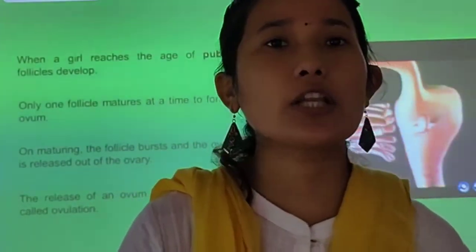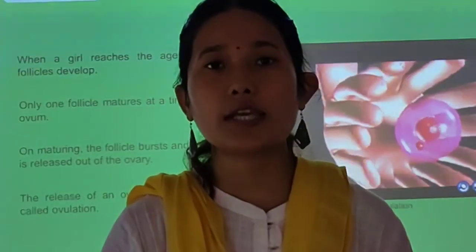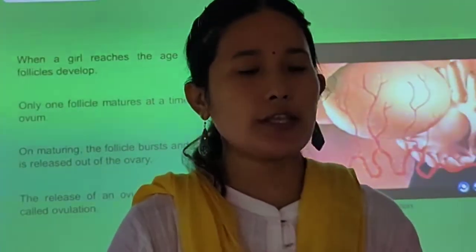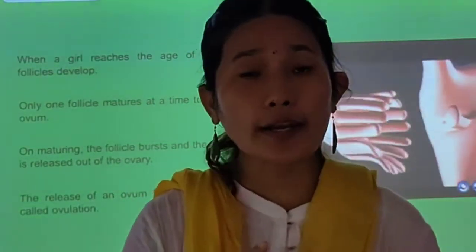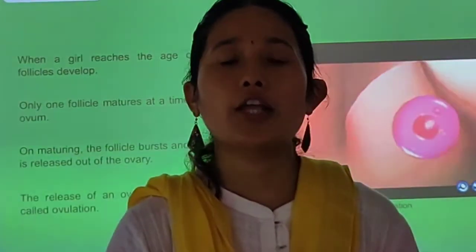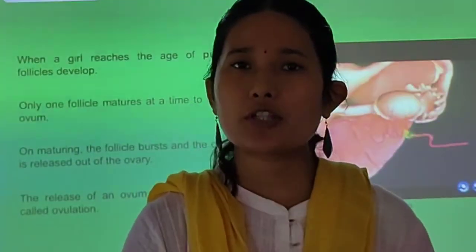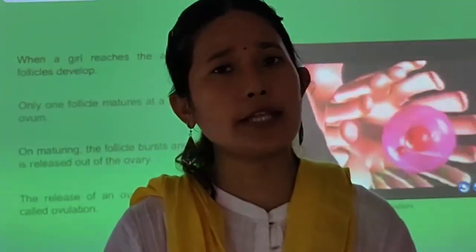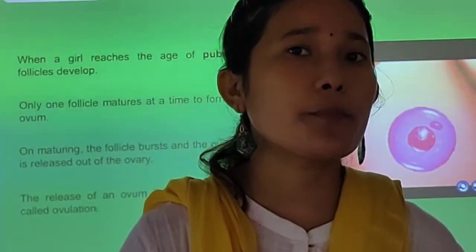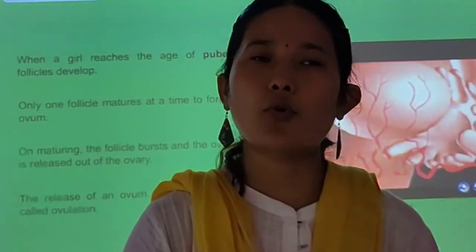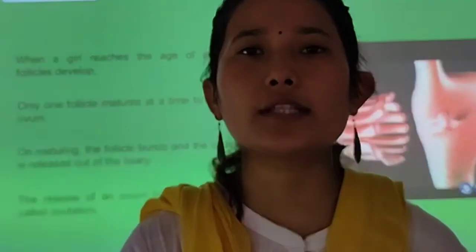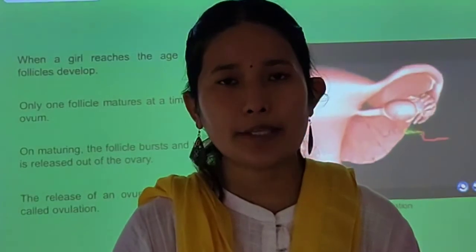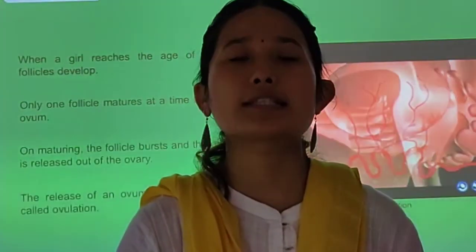So ovulation means release of the egg after every 28 days. After the egg is released, two things might take place. One, if it meets a sperm, it fuses with the sperm, forms a zygote, attaches itself to the uterus, and then baby development takes place. Second, if it does not receive a sperm, your uterus wall, which was fully supplied with blood vessels, is shed off and bleeding takes place. This whole event is known as the menstrual cycle.